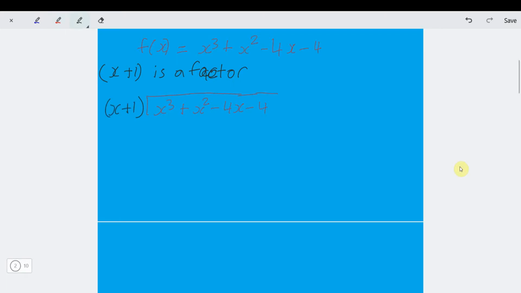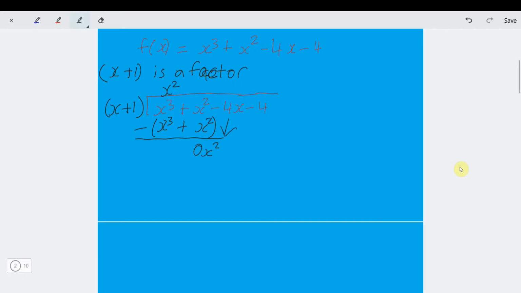So now we're going to say x into x cubed is x squared. x times x squared is x cubed. x squared times 1 is x squared. Then we subtract. x cubed minus x cubed cancel. x squared minus x squared cancel. So this becomes 0x squared.